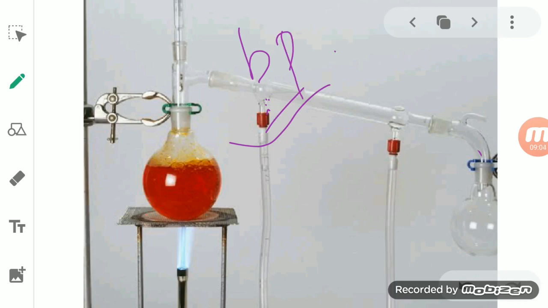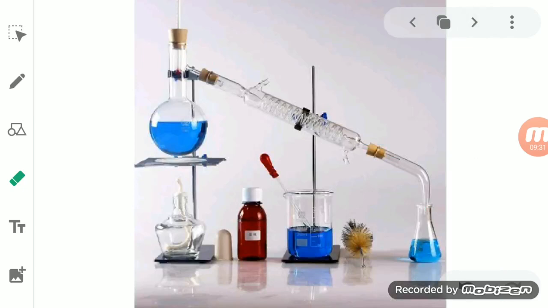Okay, if two liquids are mixed together with each other and we want to separate them, we will separate them on the basis of their boiling point. So in case of distillation, we will take both of the liquids together. Suppose we are using alcohol and water. If we mix alcohol and water together, we will keep them in this RB flask, or this distillation flask. Okay, here in this flask.